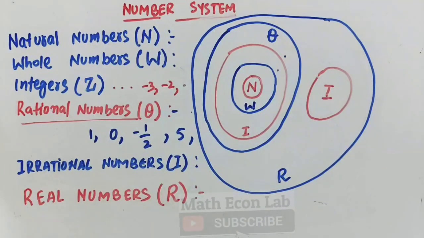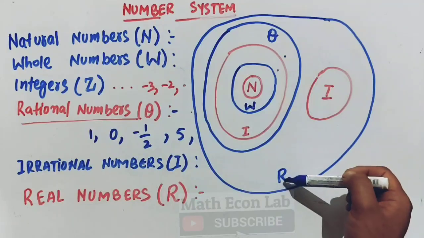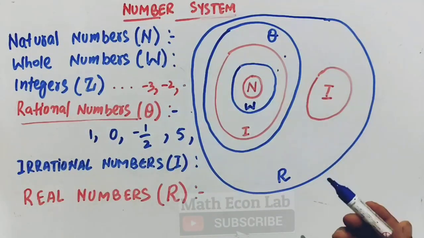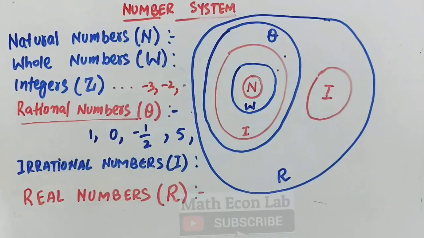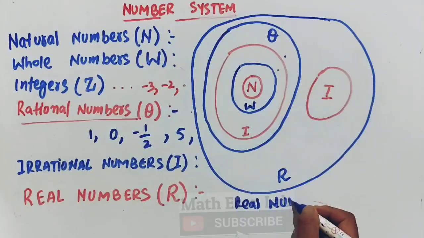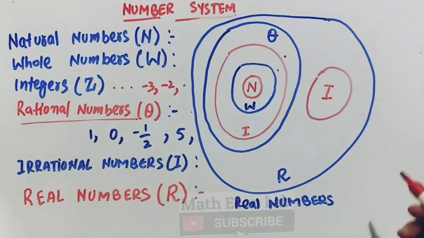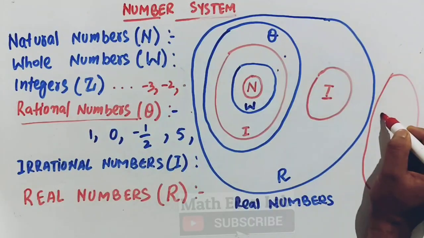So we can say every irrational number is a real number, but every real number is not irrational. So this whole circle denotes the region containing rational numbers and irrational numbers. These are called real numbers. Then we have another set, let us denote it by this. This is called the complex numbers.